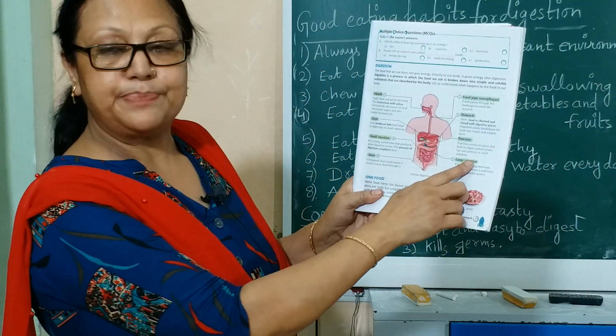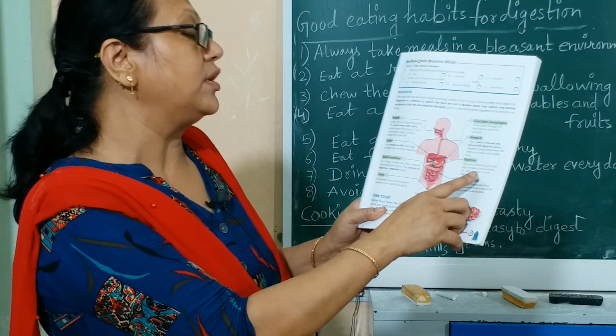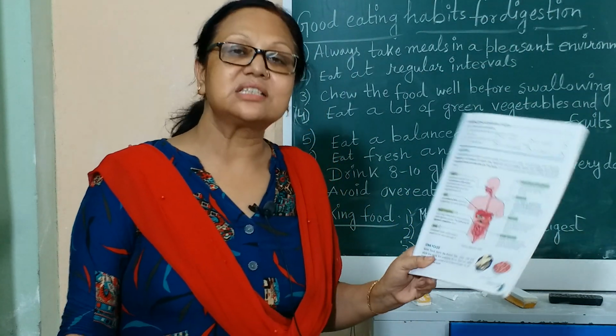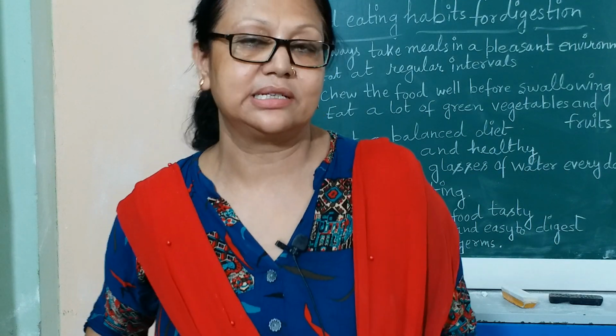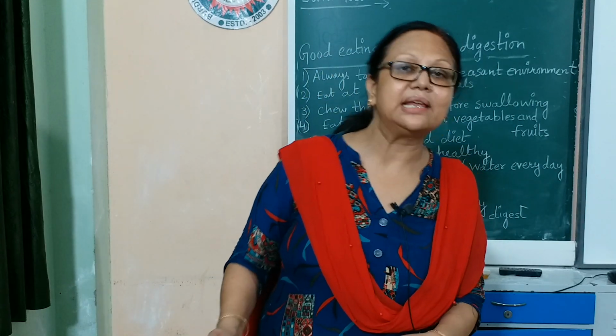Next, pancreas. Pancreas also produces some pancreatic juice which is helpful for the digestion of the carbohydrate, protein and the fat. The last part of our digestive system is the small intestine, where the digestion is completed. But what is the role of the large intestine? In the large intestine, the undigested food particles are stored, and gradually the semi-liquid food particles change into feces and go out from the anus.